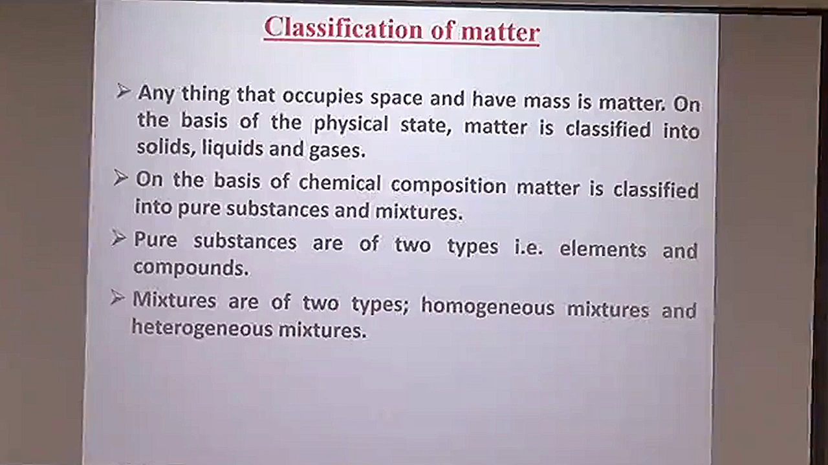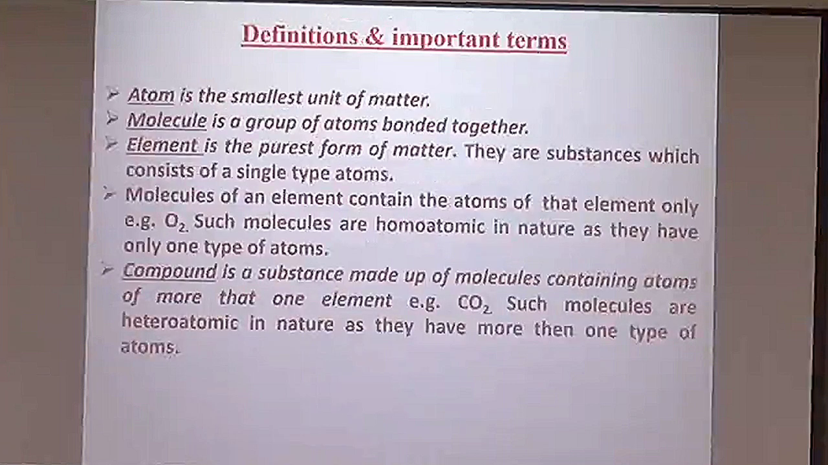On the basis of chemical composition, we can classify matter as pure substances and mixtures. Pure substances are of two types, elements and compounds. Similarly, we have mixtures of two types, that is homogeneous and heterogeneous.